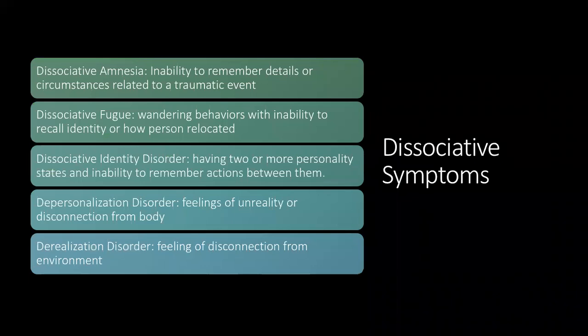Another aspect of somatic symptom disorders can possibly be dissociative symptoms. There's a couple of different types of dissociative symptoms, including dissociative amnesia, which is the inability to remember details or circumstances related to a traumatic event. There's dissociative fugue, which is wandering behaviors with the inability to recall identity or how they got to that location. There's dissociative identity disorder, which is having two or more personality states. And when they're engaged with one personality or the other, they have the inability to remember actions between them.